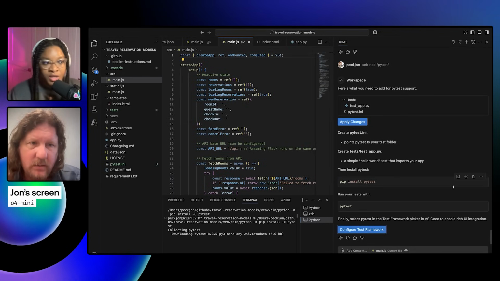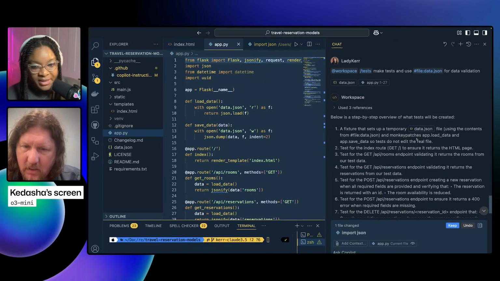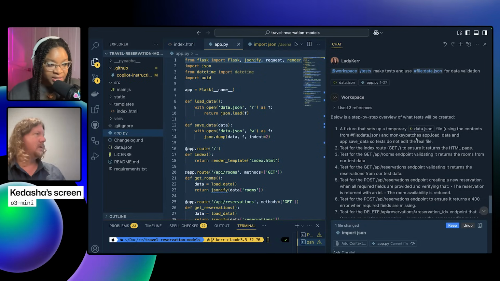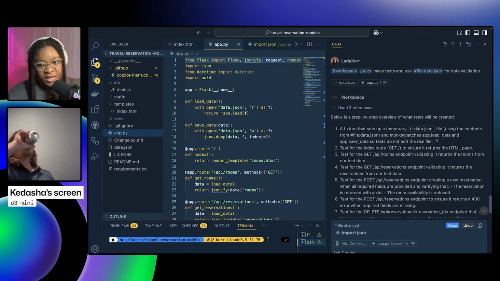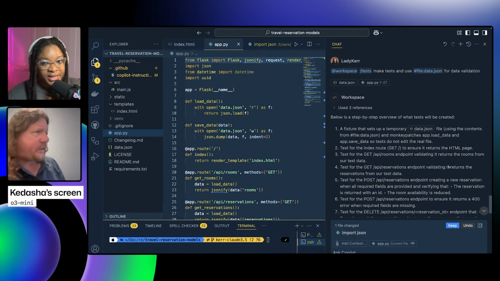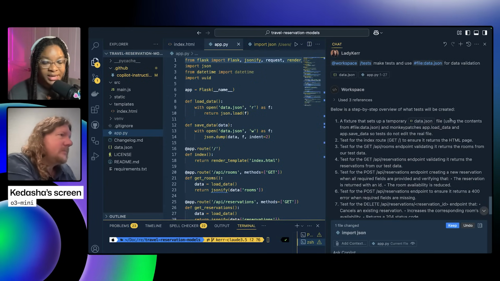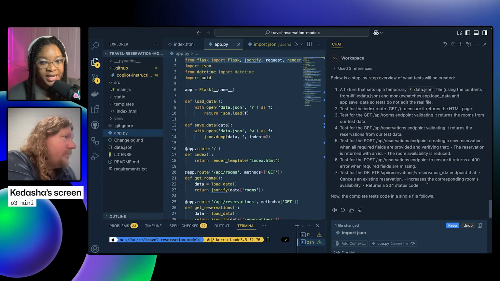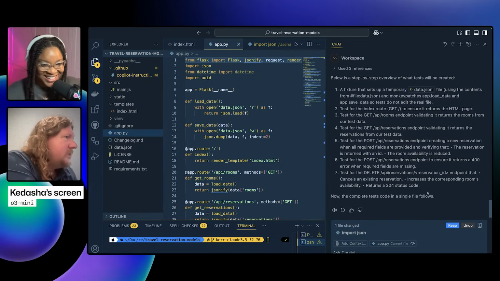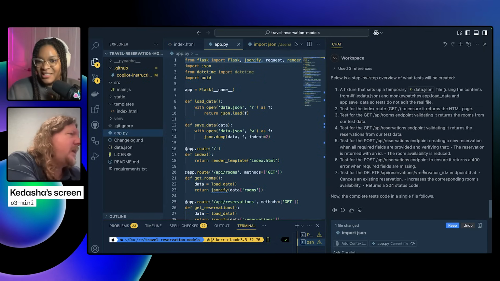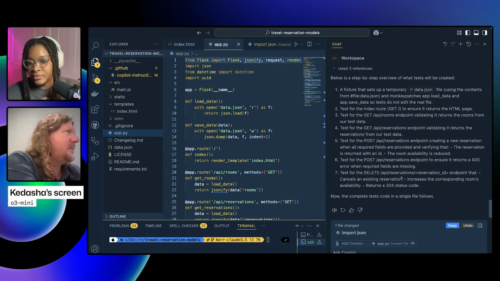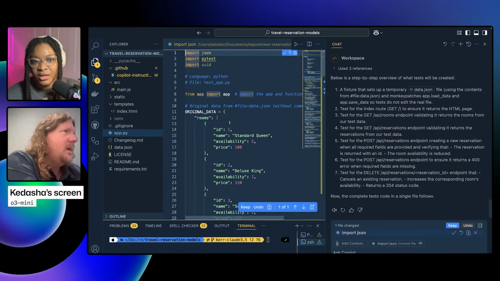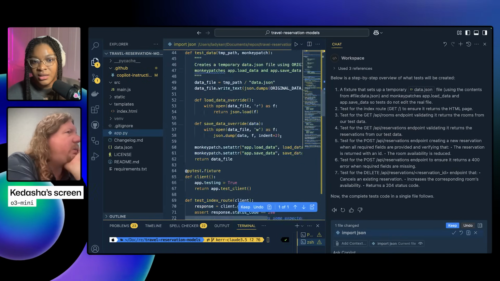So O4 Mini responded, and you have all these steps and stuff. O3 Mini just told me, here's a step-by-step overview of what tests will be created, and then that's it. And it stopped. So it did change the import JSON, but then it didn't go beyond that, huh? Okay.